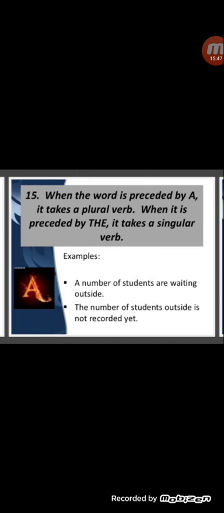When the sentence starts like this, a number of students, you use are as a plural verb: are waiting outside. But when a is changed into the, are is changed into is: the number of students outside is not recorded yet.